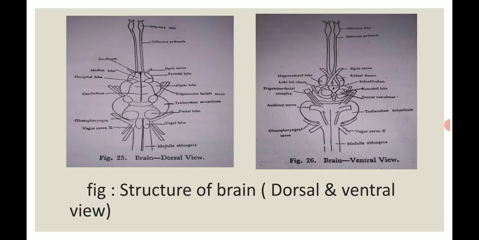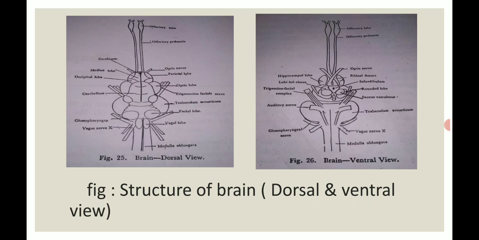Here is the structure of the brain. In the diagram we are seeing the dorsal view as well as the ventral view of the brain. In the dorsal view, on the top side, 2 olfactory lobes are present. Then the tubular portion, that tube-like part, is called the olfactory peduncle.